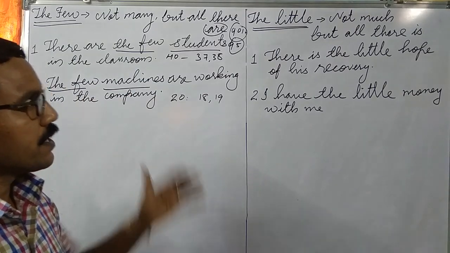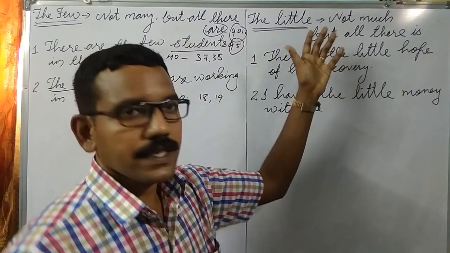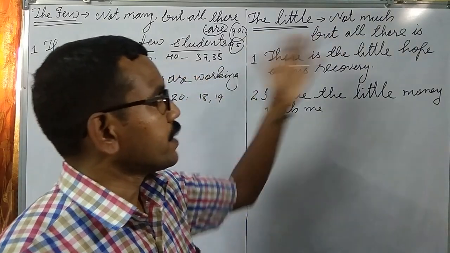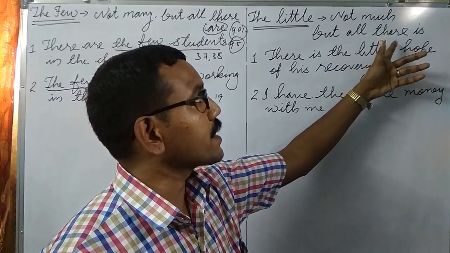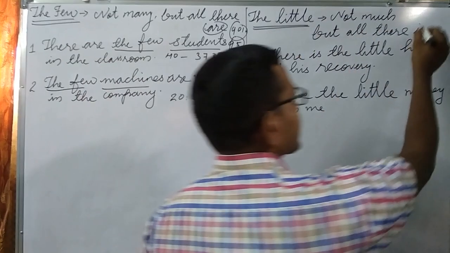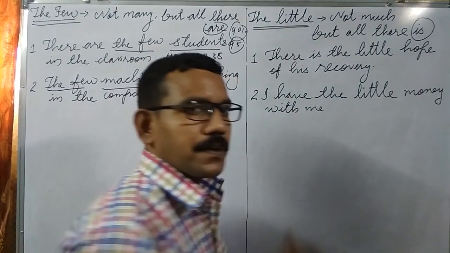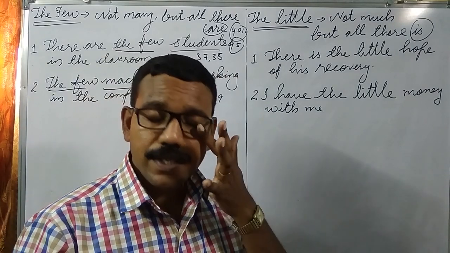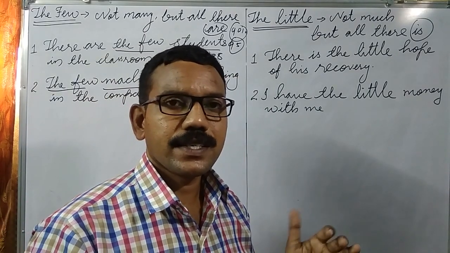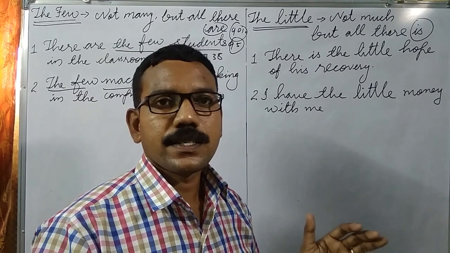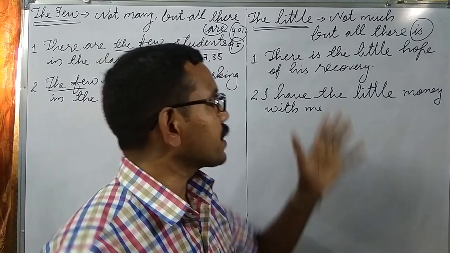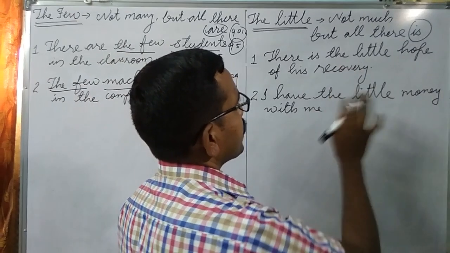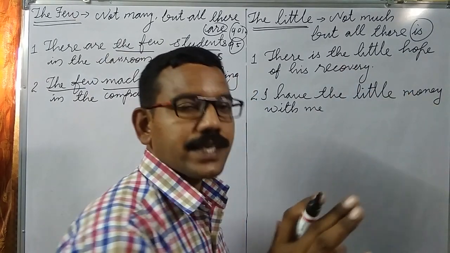Okay, let's see the next use, the little. The little means not much but all there is. Why do you use is here? I already explained that uncountable nouns do not have plural forms. I cannot say hope and hopes.